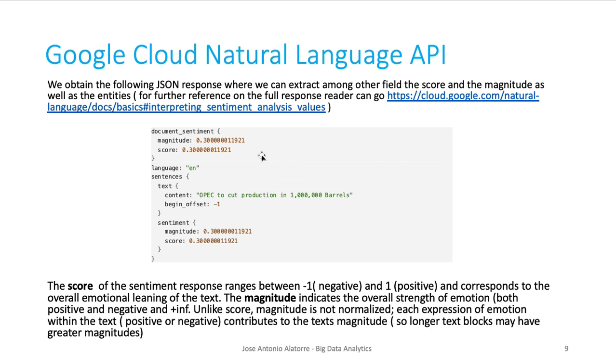Well, the score is a number between -1 and 1 that tells us how positive or negative the article is. If we have a -1, it means that the article is negative, and if we have a 1, it means that the article is positive. And then the magnitude measures how positive or how negative the article was. So for example, according to Google's website, if we have a score of 1 and a magnitude of about 3, it means that it's a very positive